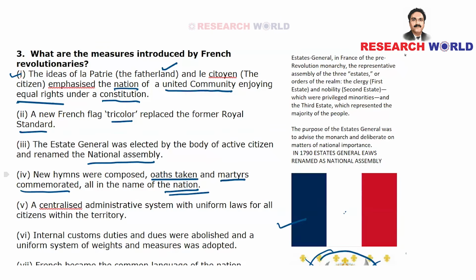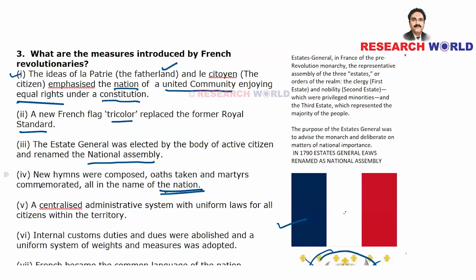Okay, so new hymns were composed, oaths taken, martyrs commemorated. Martyrs are respected, their names will be read out by the government officials, and due respect given to them. That's called martyrs commemorated. And you know who a martyr is? A martyr is a person. Normally we use the word martyr for a soldier who gives up their life for the liberation of the nation, or protecting their motherland. So martyrs are commemorated, all in the name of the nation, the French nation.